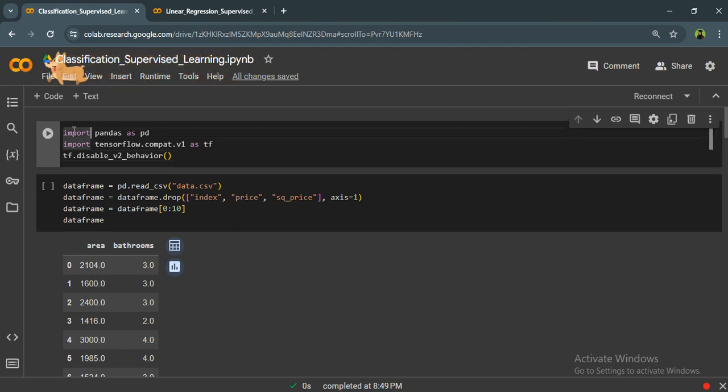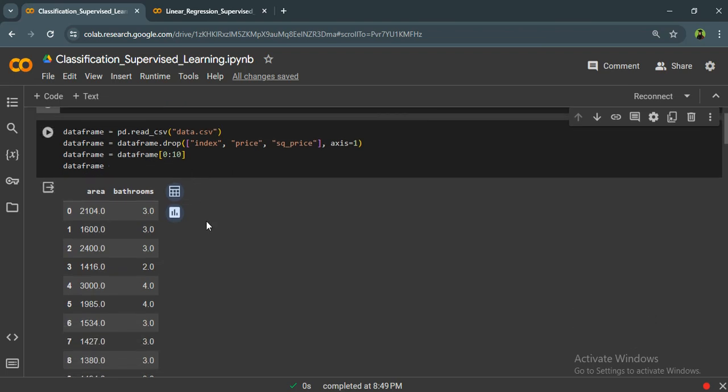To understand what pandas is and why we use it here, you can refer to my last video, number 5. There I have explained the three essential libraries, pandas, numpy, and matplotlib, and you can watch what pandas does there. Okay, I have imported pandas and TensorFlow, the main library of machine learning, for my implementation.